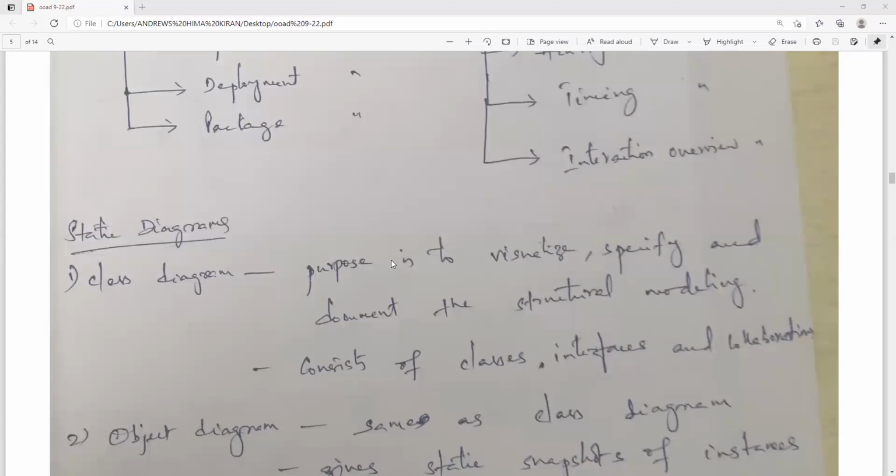The first one is static diagrams. The first example I have taken here is the class diagram. You all know a class diagram consists of classes.